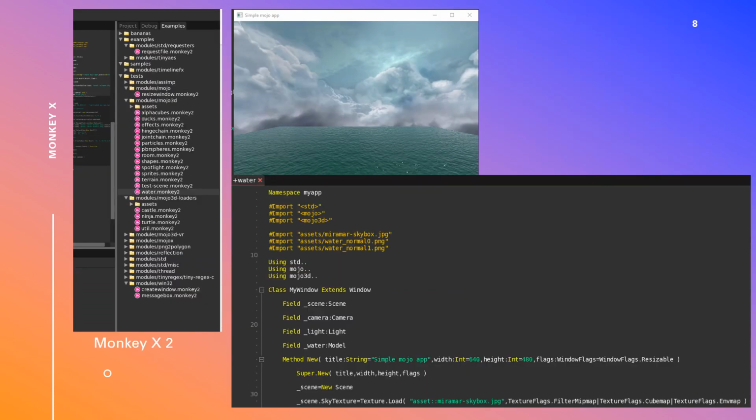In the MonkeyX2 IDE, they give you examples and you can see what can be done when you know how the programming language works and how to manipulate it. Here, they imported a picture of the clouds, a picture of the water, and another picture of water in the background. When this runs, the water looks like it's animated.